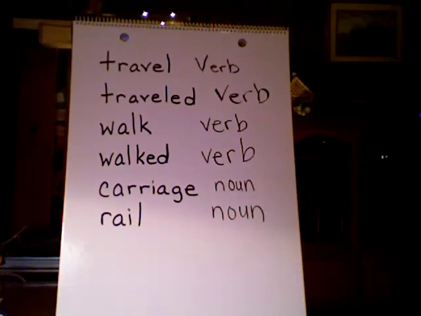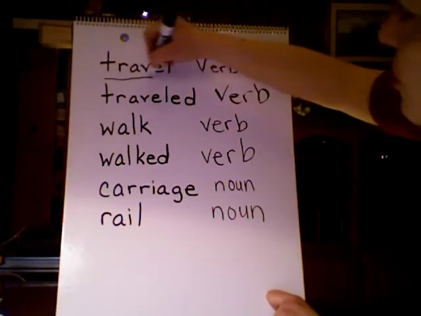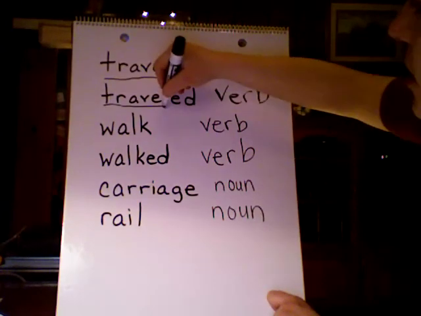Now, we have some words that go together in sets. They're actually forms of the same word. Tell your partner if you can guess what those are. I bet you said travel and traveled, right? What's our root word there? Travel is the root word on each.